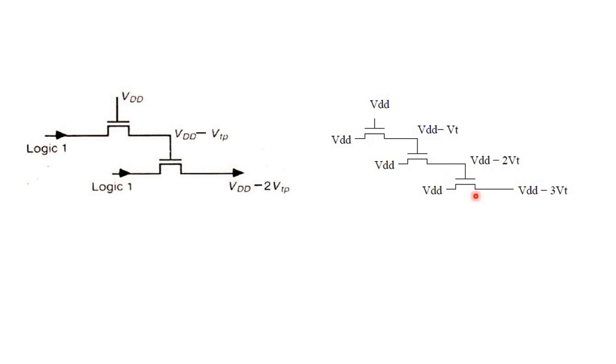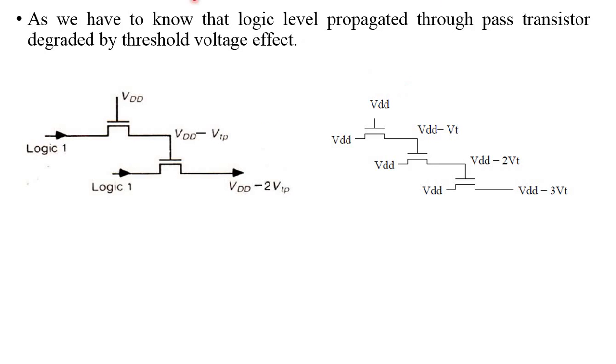Like that, if we connect more transistors, the threshold voltage drop is present based on the number of transistors. We have to know that the logic level propagation through a pass transistor is degraded by the threshold effect. Here 3 are connected, so 3 VT is present; 4 are connected, 4 VT. Like that, the output voltage is reduced.